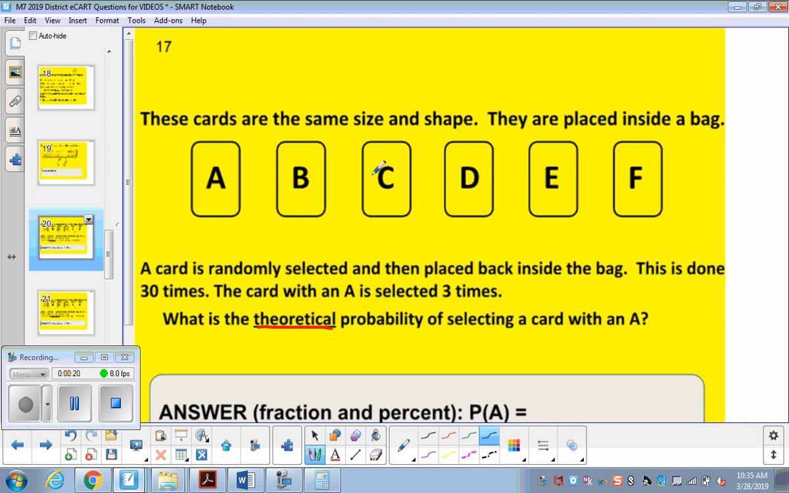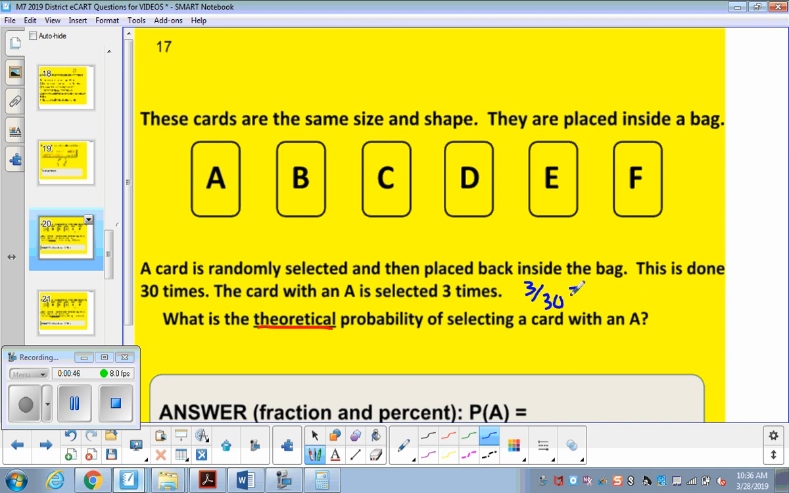We have 1, 2, 3, 4, 5, 6 different cards, okay? They're all the same size and shape, and they're all going to be placed into a bag. A card is randomly selected and then placed back into the bag. This is done 30 times. It looks like we're given the results that A was selected 3 of the times. So we know based on the results that we have 3 out of the 30 times we landed on A.